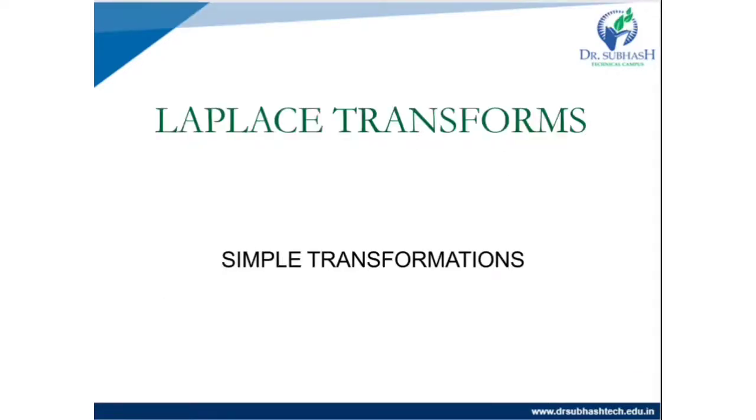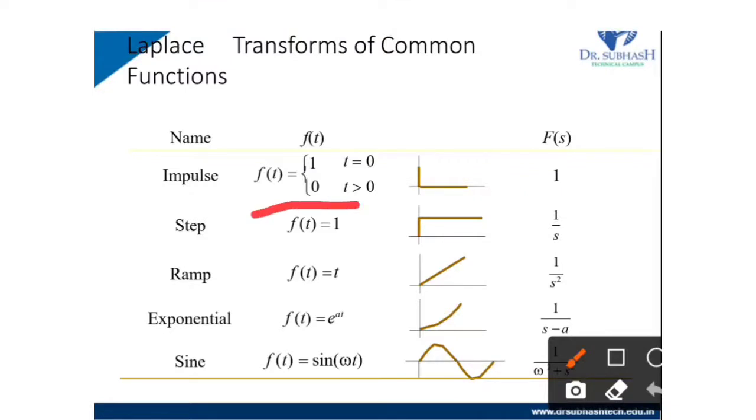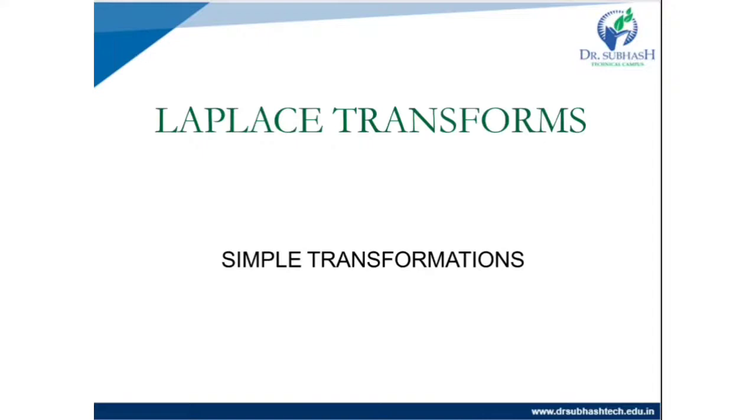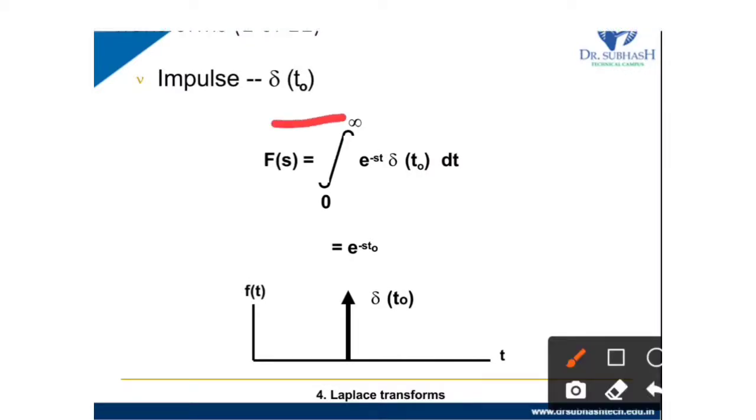So we already studied the Laplace transform of common functions. Now we check how we get terms like f of t equal to 1. Let's check it out. Laplace transform of simple transformations. First we take the impulse function delta t0. It means at t0 its value equals 1, otherwise all its values will be 0.